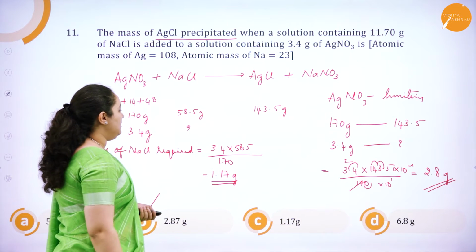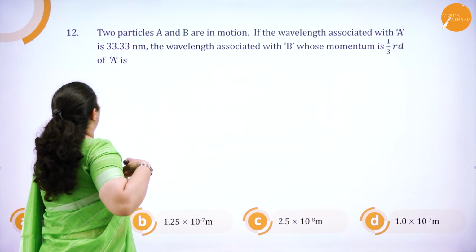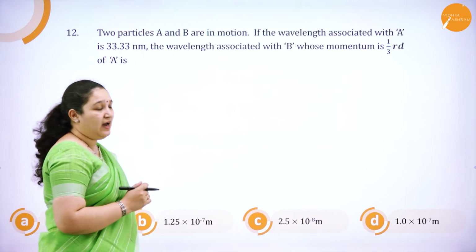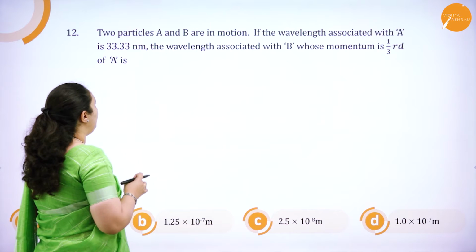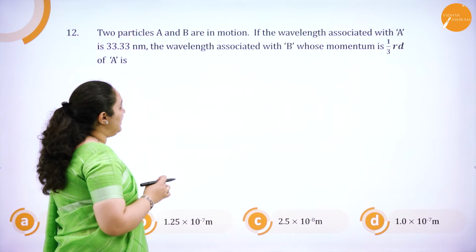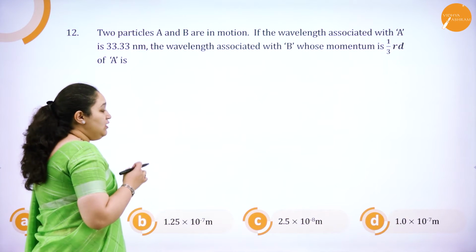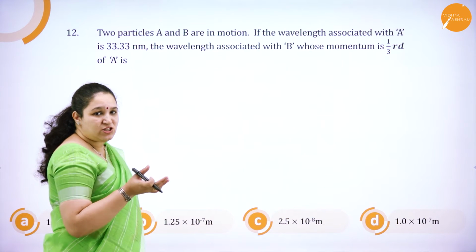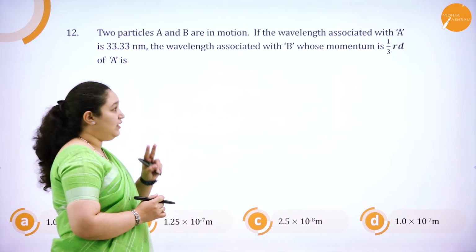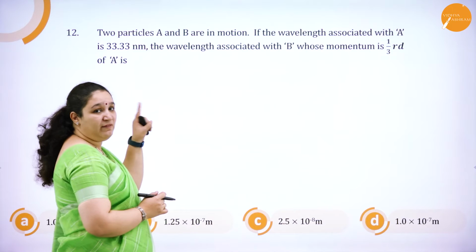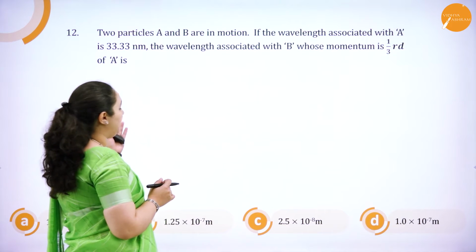Okay. The next one is 12th question. We'll read the question here. Two particles A and B are in motion. If the wavelength associated with A is 33.33 nanometer, the wavelength associated with B, whose momentum is 1/3 of A, is. So here, what is the relation which you have to see? It's the wavelength with the momentum. There are two particles A and B. Particle A wavelength is given, particle B wavelength you have to find out, but we know the momentum of particle B. Okay, it is 1/3 of particle A.